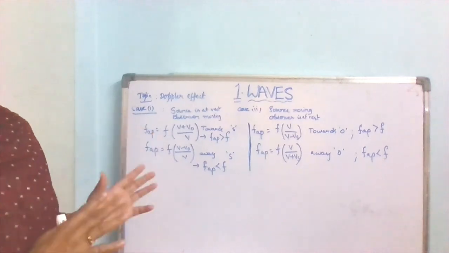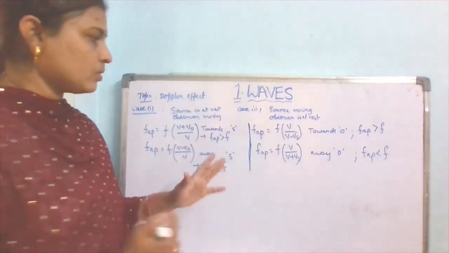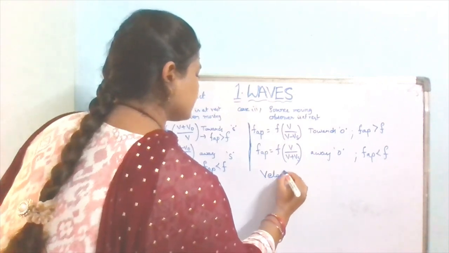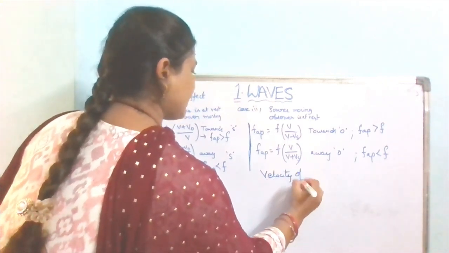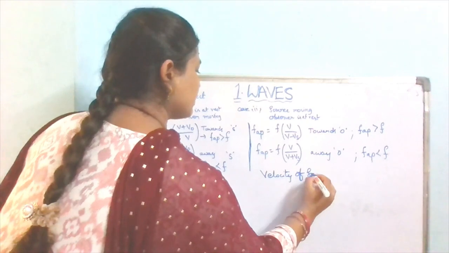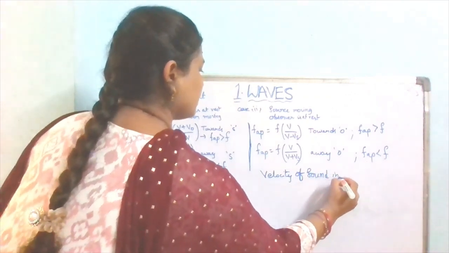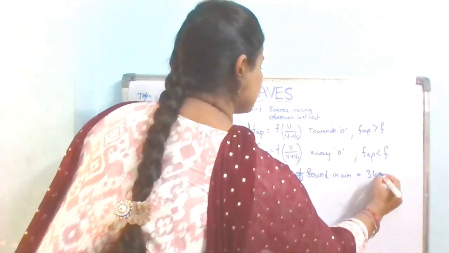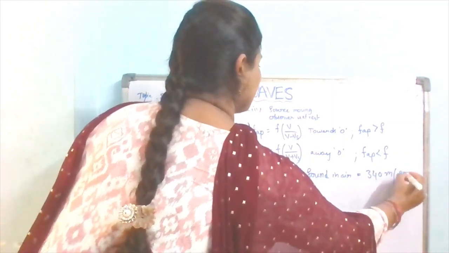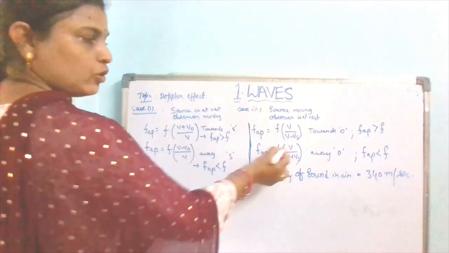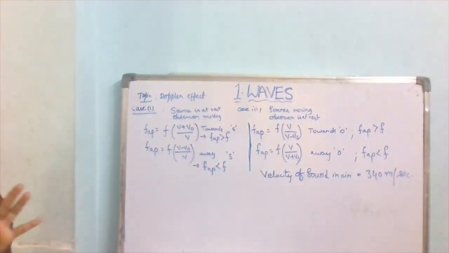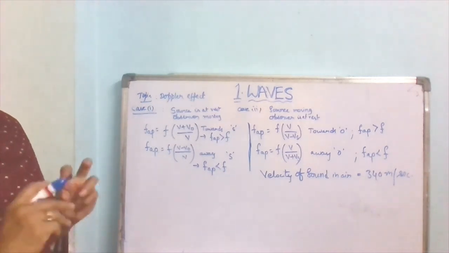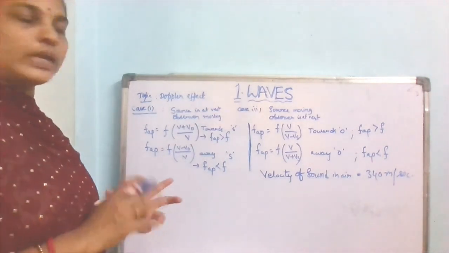Generally, one point: the velocity of sound in air is nearly equal to 340 meters per second. This is the value of V. Generally we take 340 meters per second, and in some problems they will give 330 meters per second also.